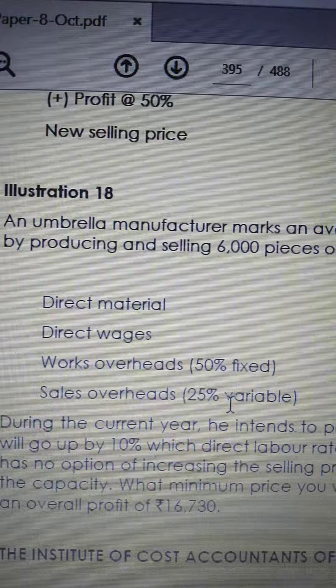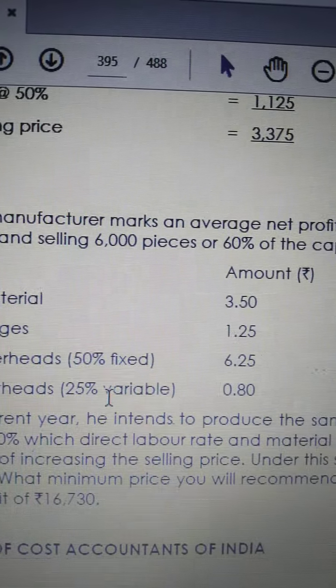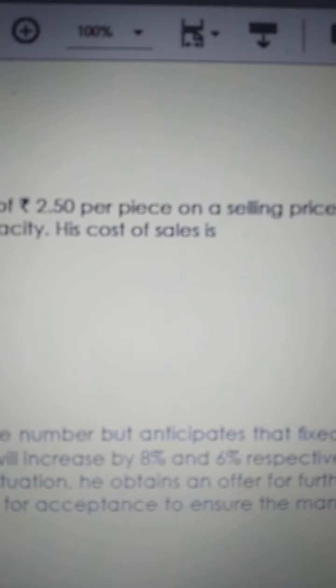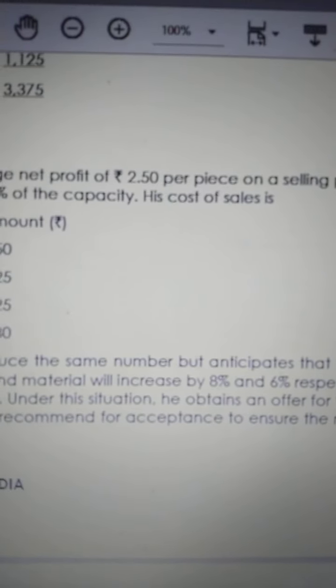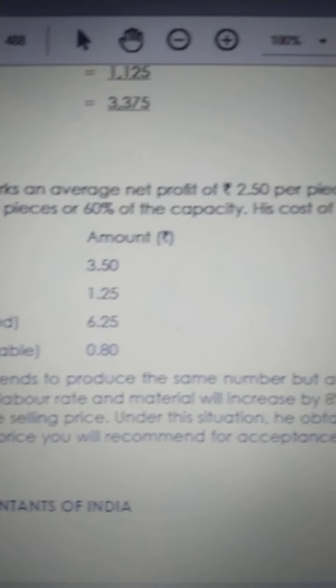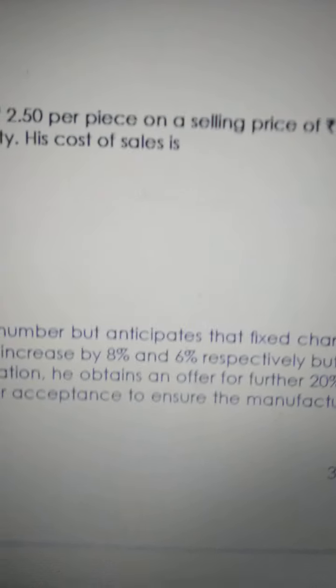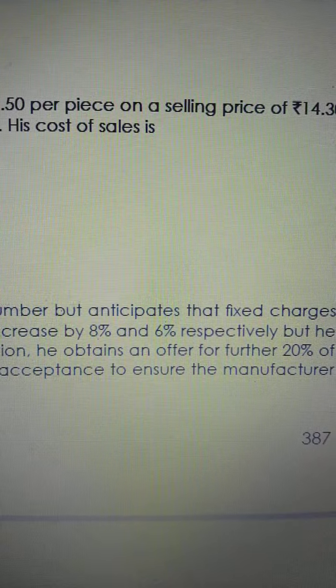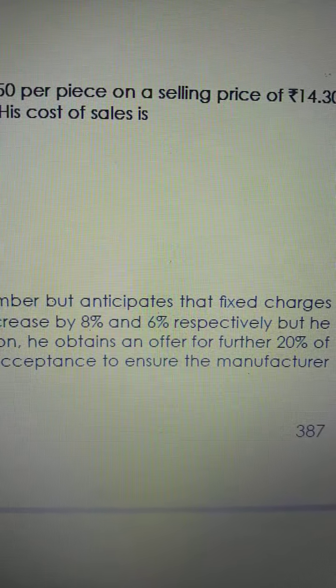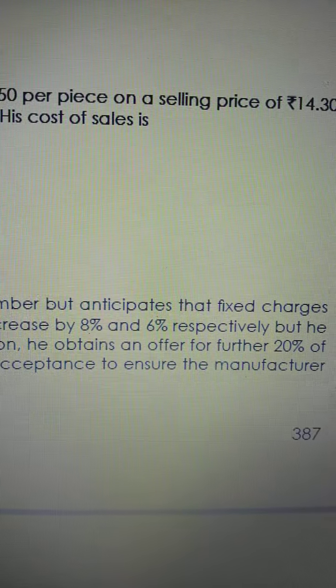Then direct labor rate and material will increase by 8% and 6%. What is the meaning? He is also expecting that material and labor are increasing next year for producing the same 6,000 pieces.